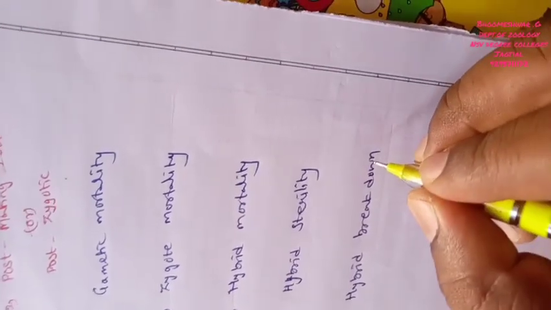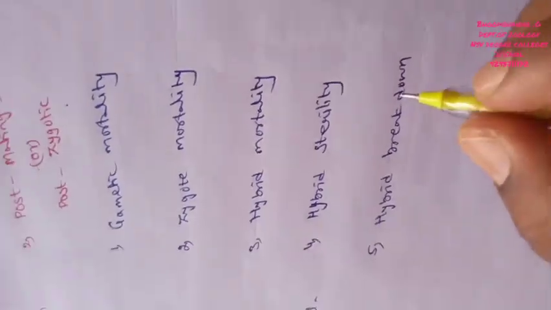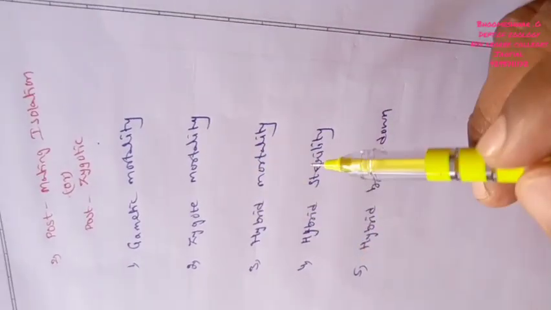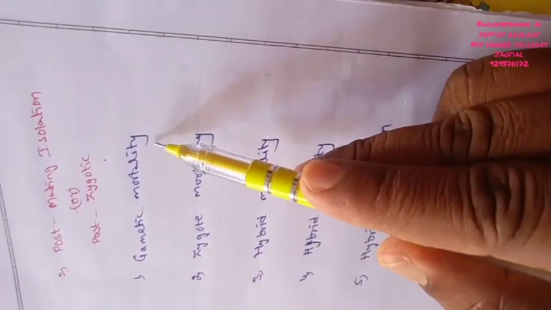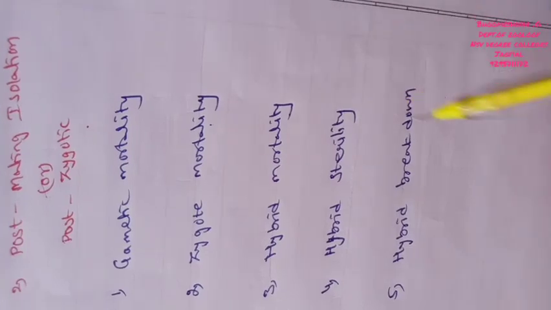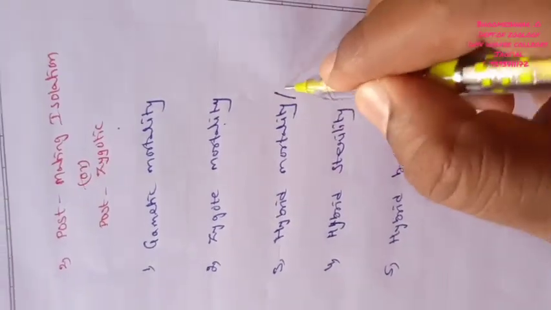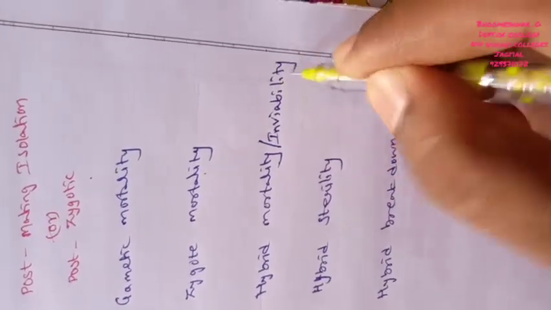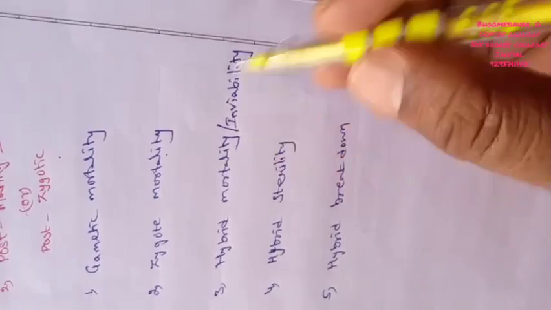Finally, these are the various types of post-mating isolations: gametic mortality, zygote mortality, hybrid mortality, hybrid sterility and hybrid breakdown. Hybrid mortality is also named hybrid inviability.